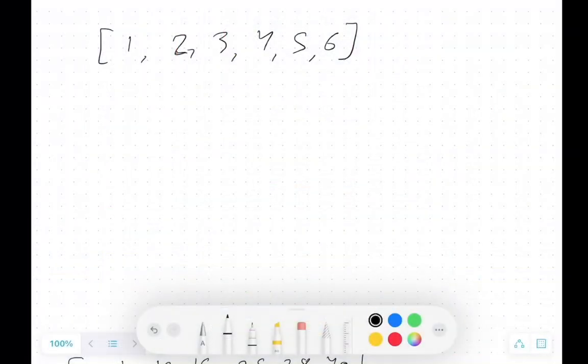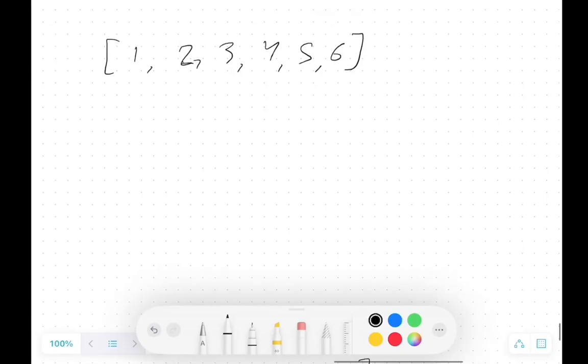I have taken the same test case, and we're going to find the biggest length of a Fibonacci-like sequence. We need to find the longest Fibonacci sequence length.